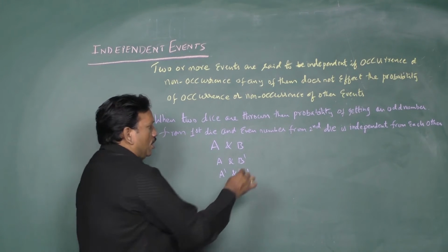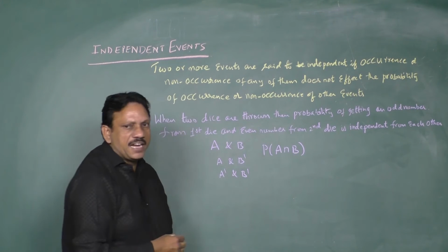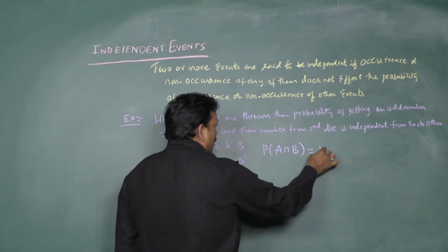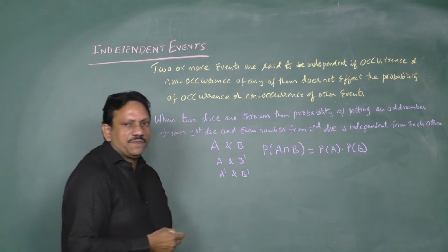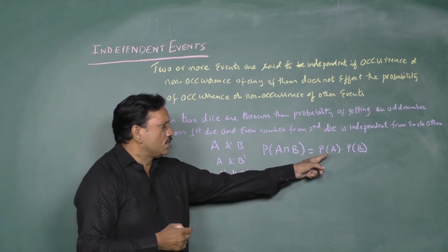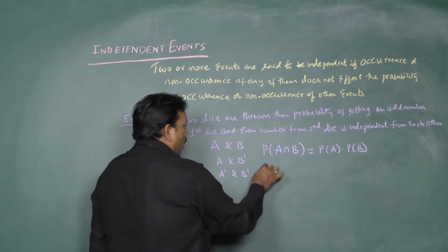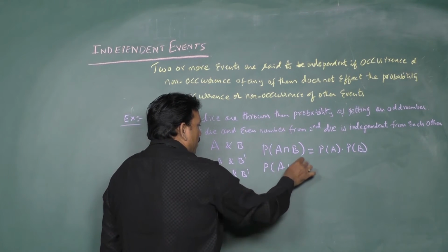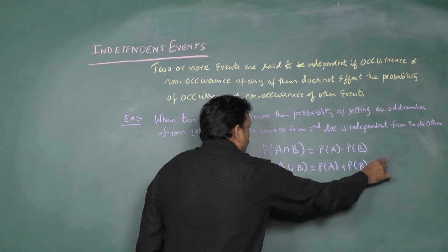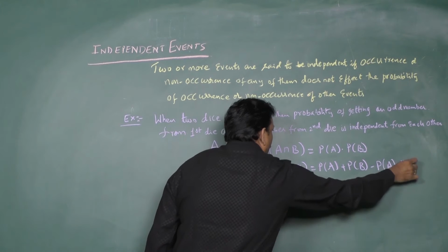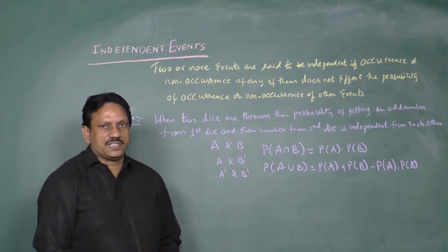For any two independent events, the probability of occurrence of both, that is P of A intersection B, is written as probability of A into probability of B. That means when they are independent events, not depending on each other, you write P of A into P of B. The probability of either A or B is given as probability of A plus probability of B minus probability of A into probability of B, because these two are independent events.